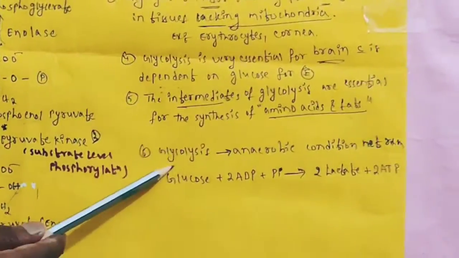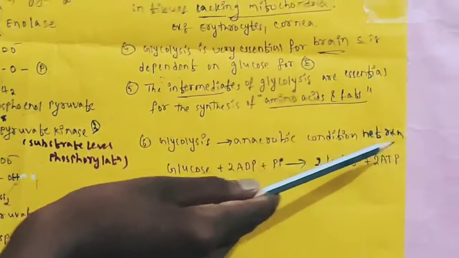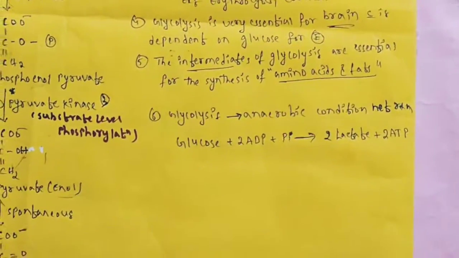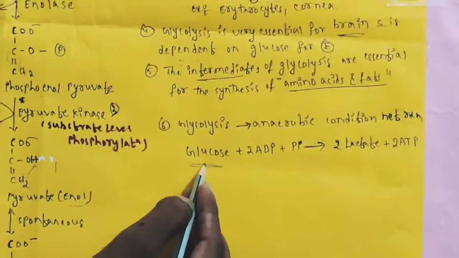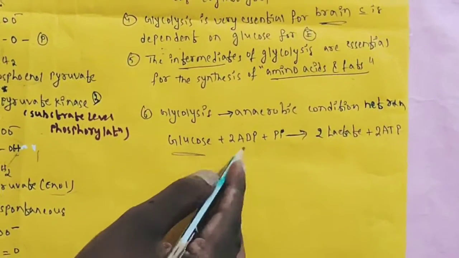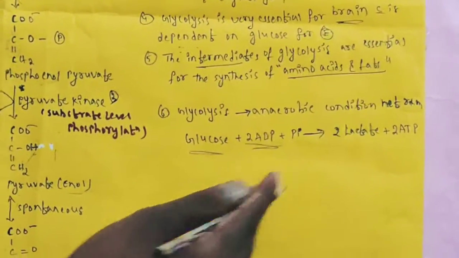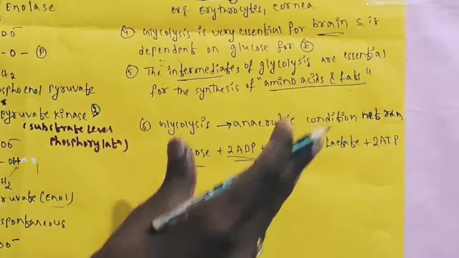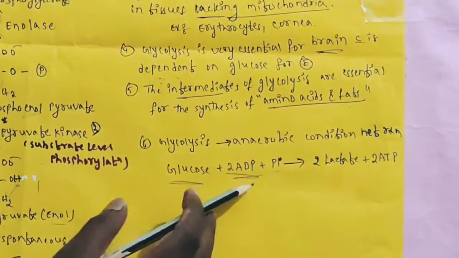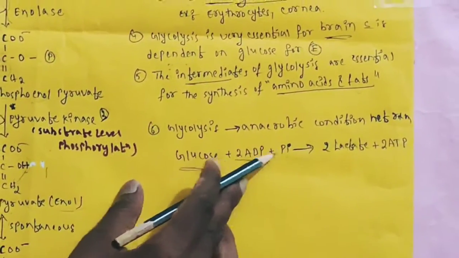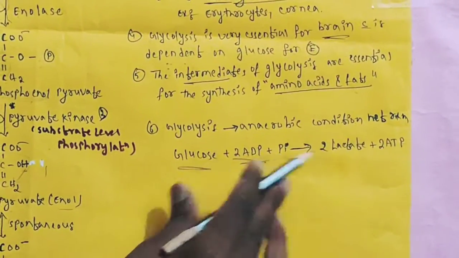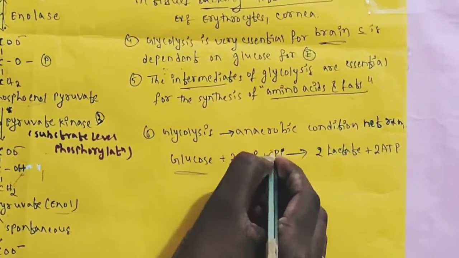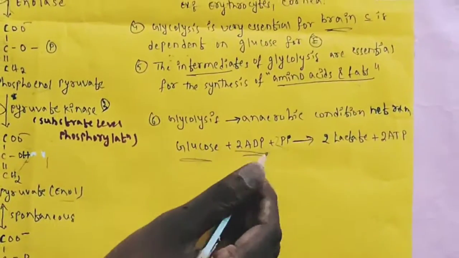Under anaerobic condition, the net reaction can be written with 1 glucose molecule participating, along with 2 ADP and 2 phosphate, which is substrate level phosphorylation. 2 ADPs are involved and 2 phosphate groups are added.